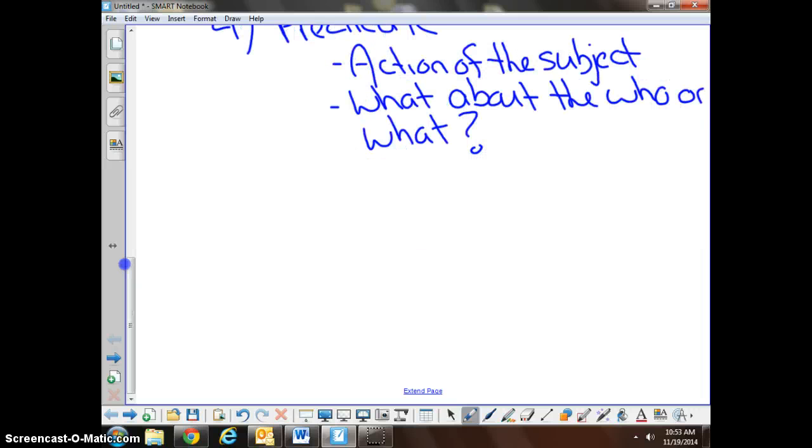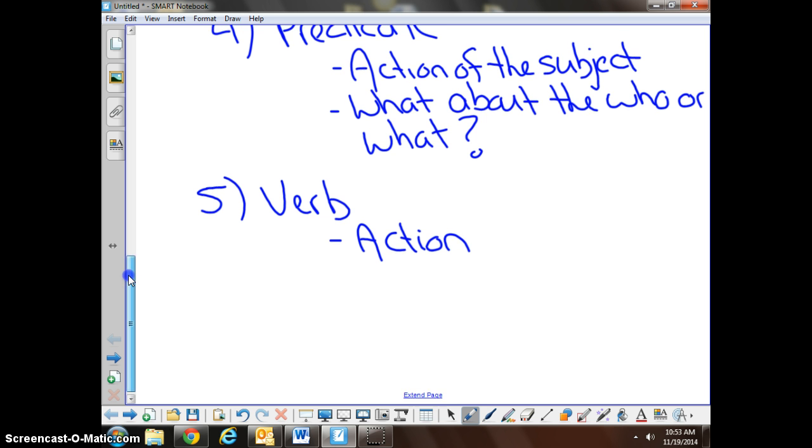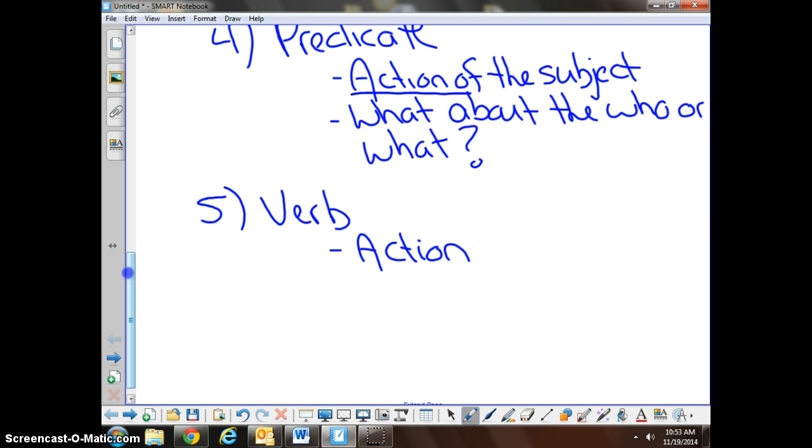Number 5, the last thing is a verb. You guys all know that verb shows action. A verb always starts the predicate. So if you look back at number 4, it says the action of the subject. Many of you are thinking, well, that's the verb, Mr. Pottinger. The verb is always the beginning of the predicate.